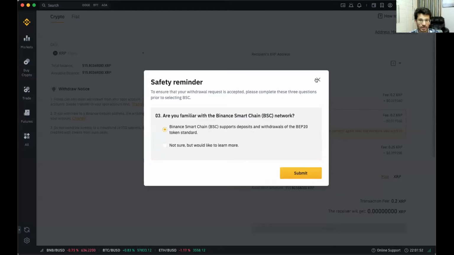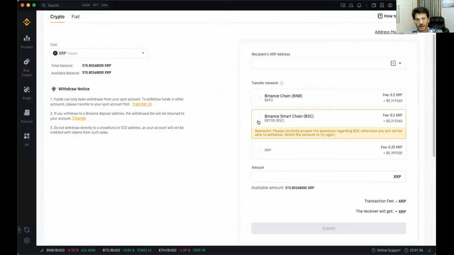Binance token setup. So if I'm transferring on Binance Smart Chain, I need to make sure that Binance Smart Chain BEP20 is selected on the other platform. I'll just make a transfer right in front of you. Just give me a second.